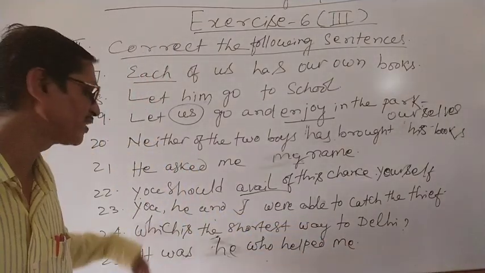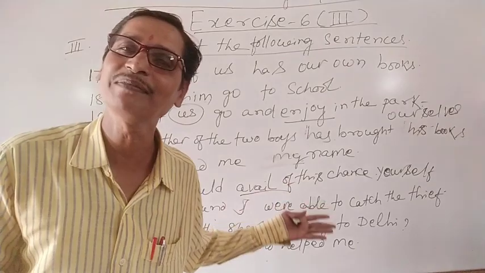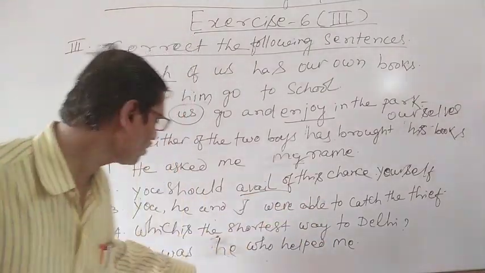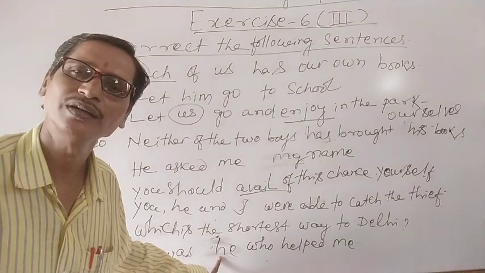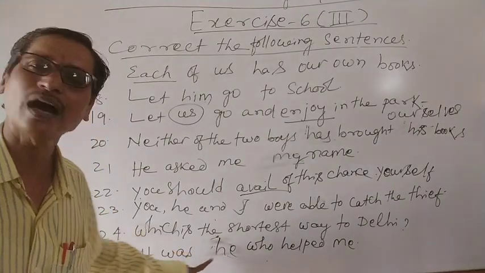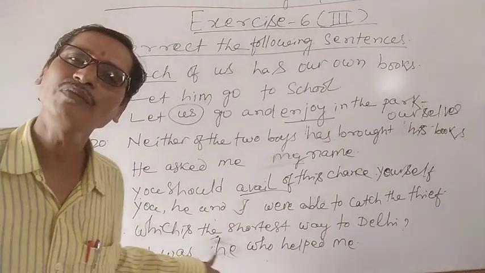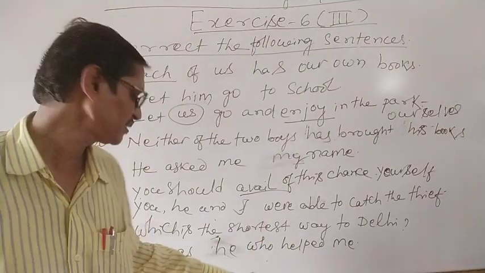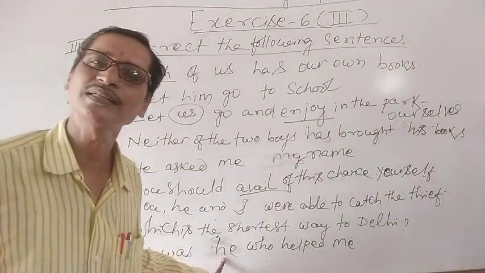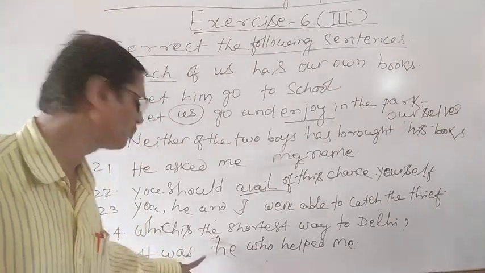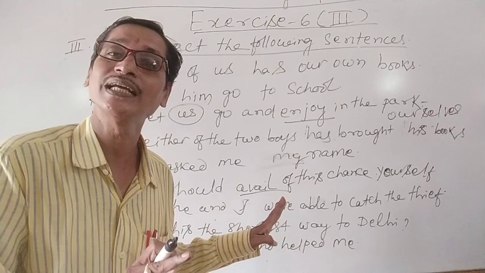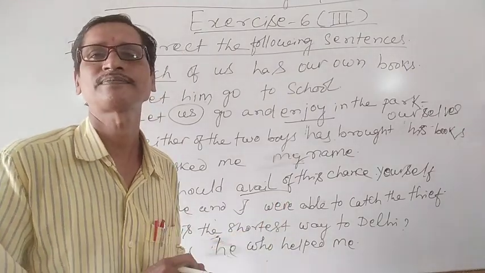Instead of it was him who helped me. So here we cannot write the objective case of this pronoun because the object of a be verb is always in the subjective case. Here he is in the subjective case, whereas him is in the objective case. If we write it, it is grammatically incorrect.